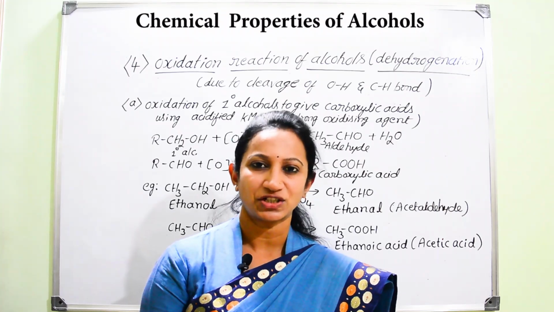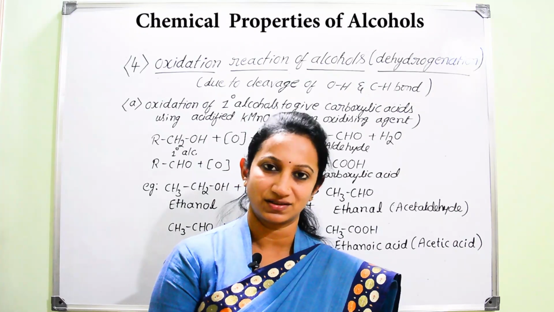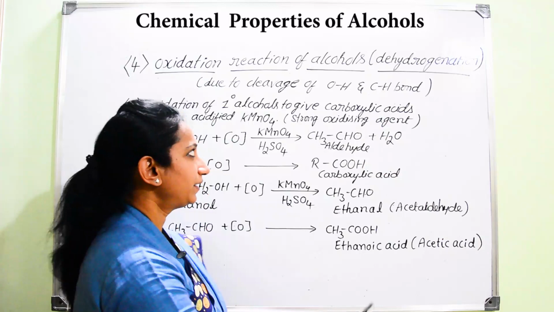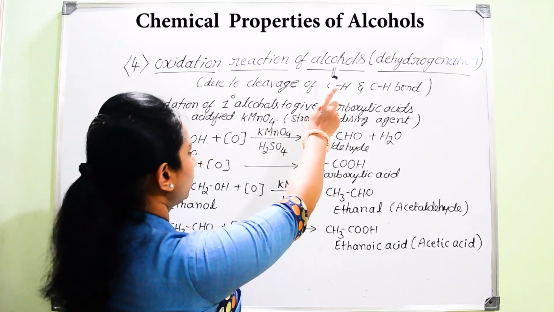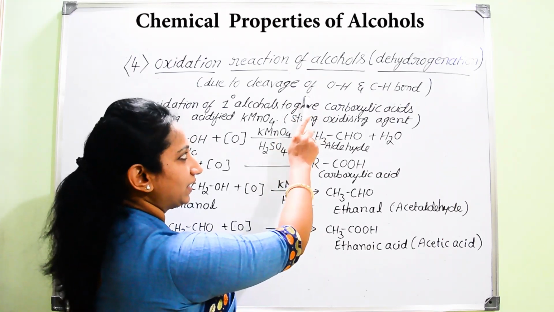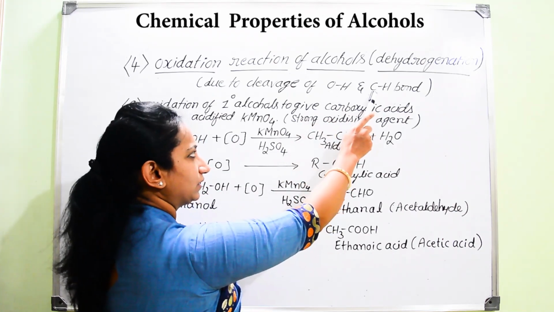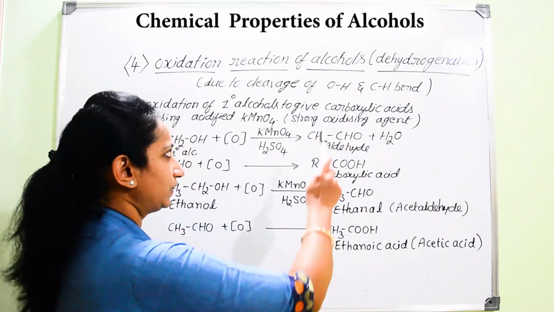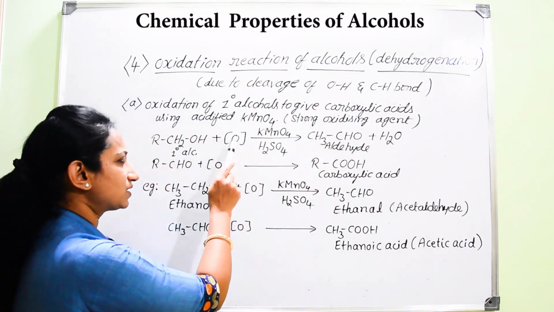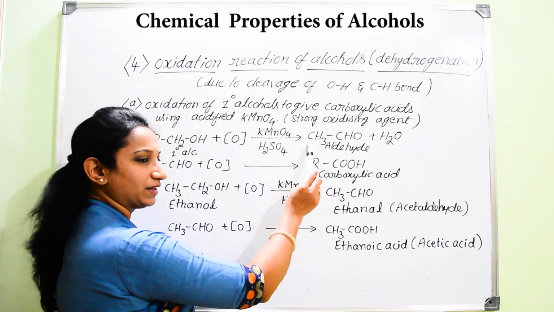So actually when potassium permanganate interacts with acid, it is going to generate nascent oxygen. This oxygen will be provided for the oxidation process. And here, mainly if you take alcohols, the oxidation process involves the cleavage or breaking of the bond between oxygen and hydrogen of the hydroxyl group, and carbon and hydrogen. So with the removal of these two hydrogen atoms and with the addition of this oxygen atom, it helps for the removal of water.